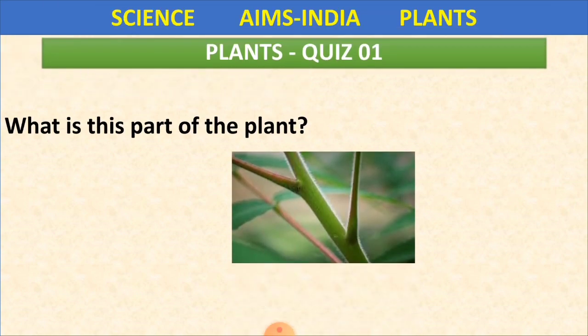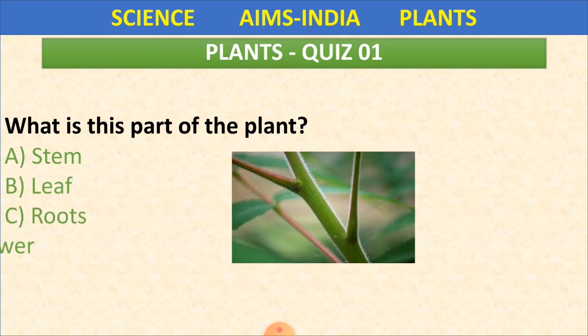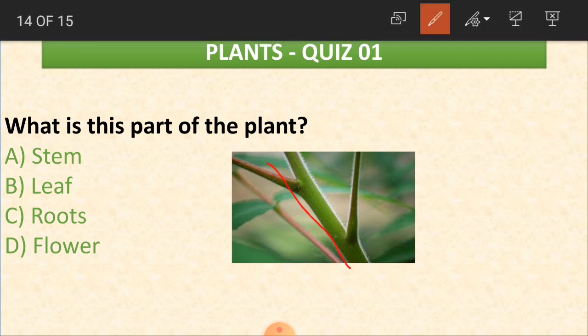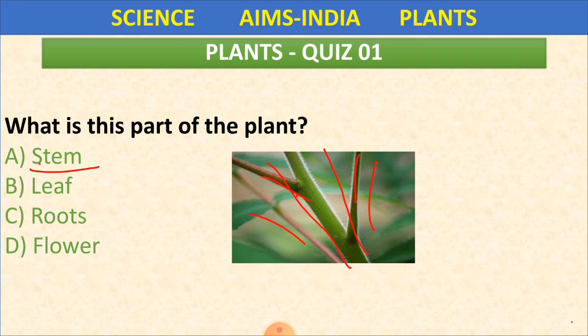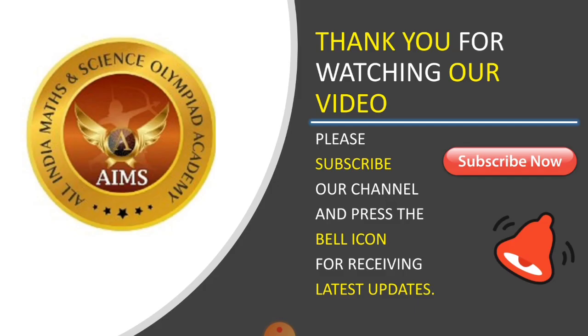What is this part of the plant? So we are seeing a green area of a plant, and again for this we are having different branches, twigs and all that. What is this called? It is called stem. This part is called stem. Yes, hope you are clear, children.